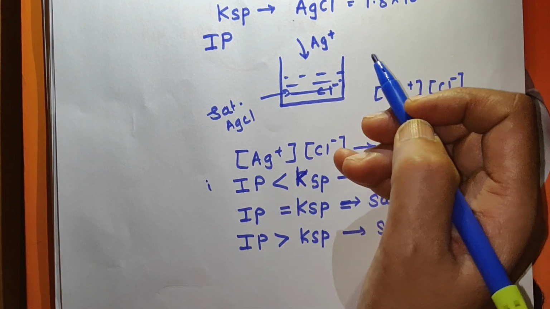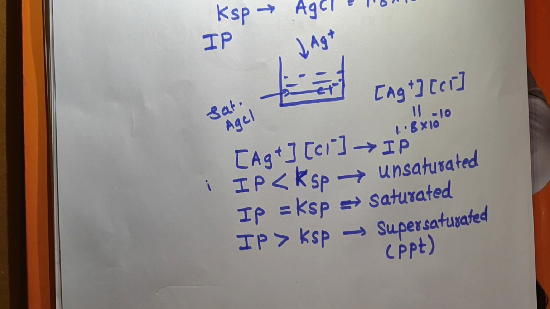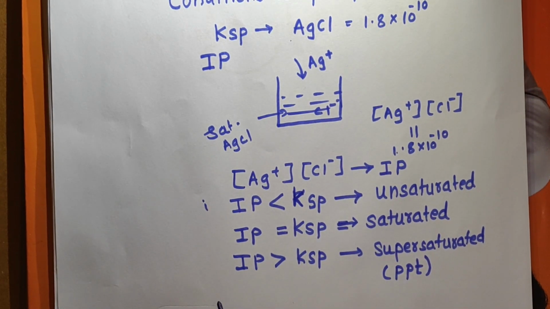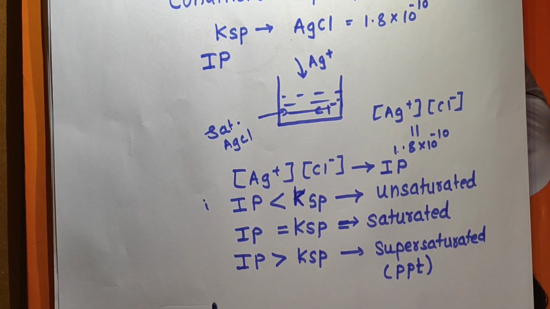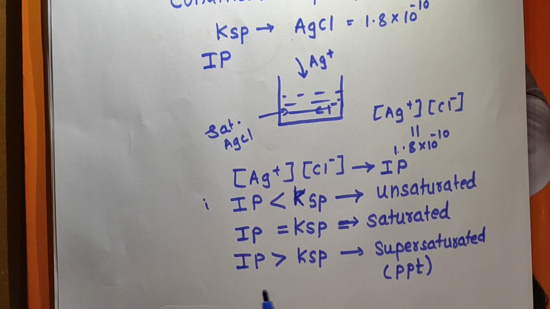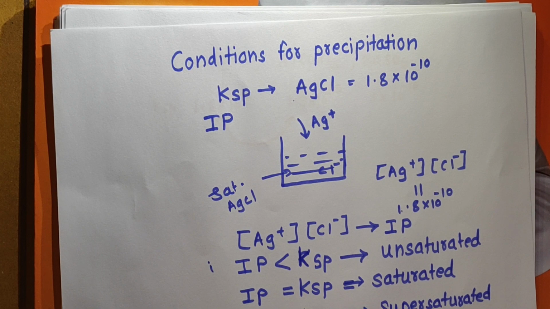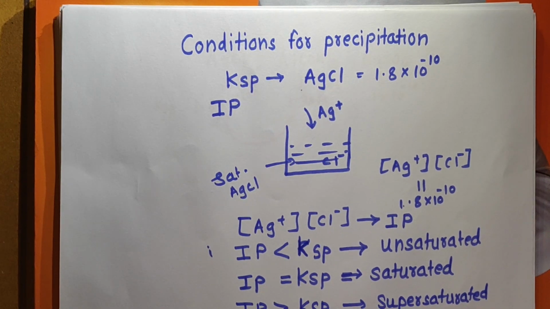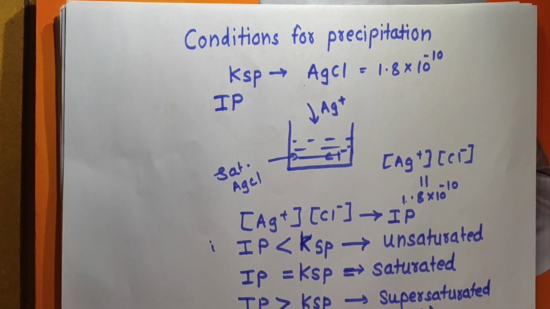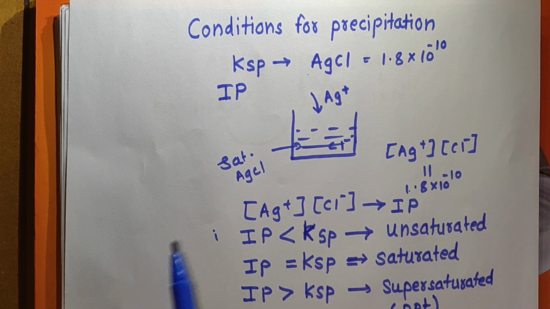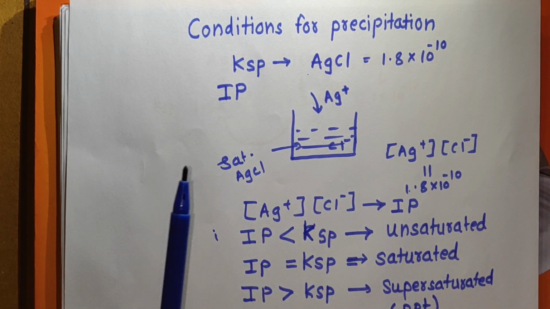You know, in 11th standard, in qualitative analysis of basic radicals, the basic radicals are defined in different groups: first group, second group, third A group, fourth group, like this. And these different groups are on the basis of the values of solubility products. This is one of the applications of solubility product.